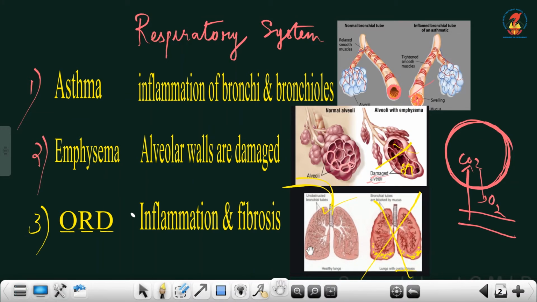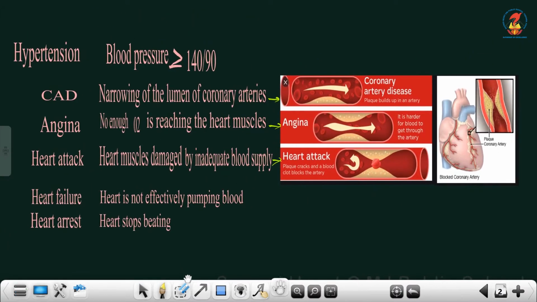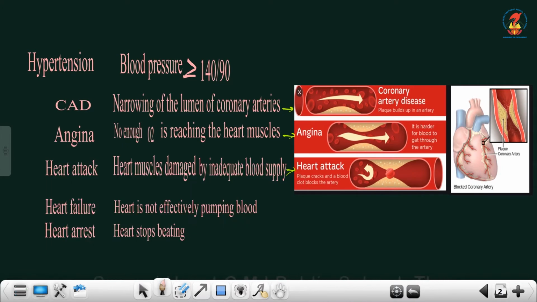Next, moving on to the disorders of the circulatory system. First disorder, which is very common among us, is hypertension, high BP. The normal blood pressure is 120/80.